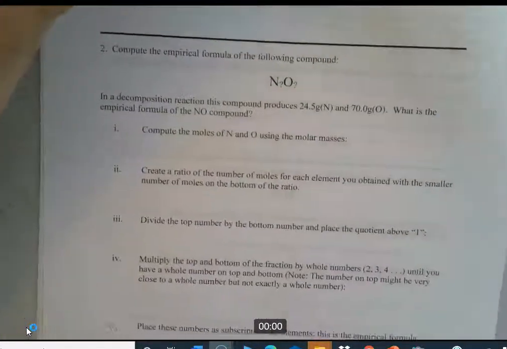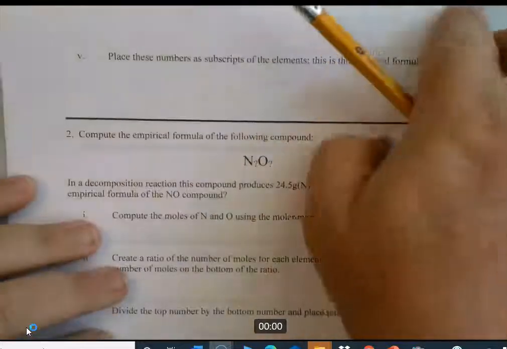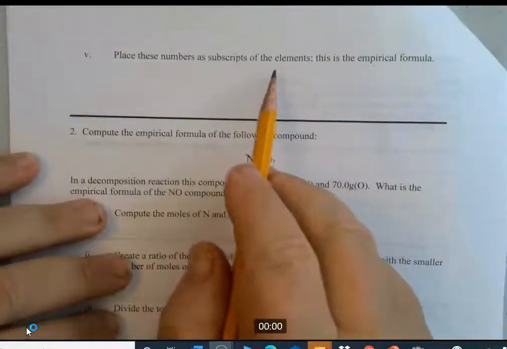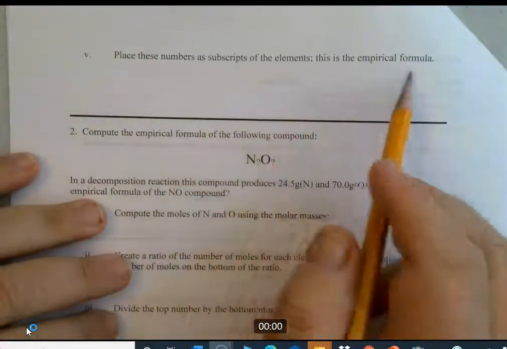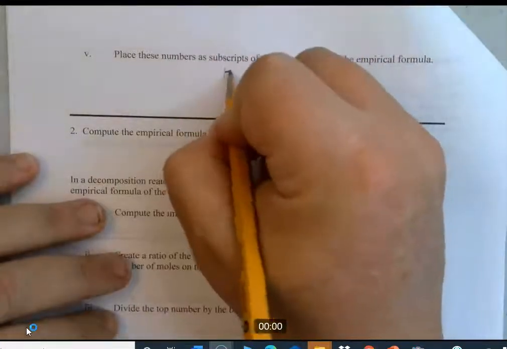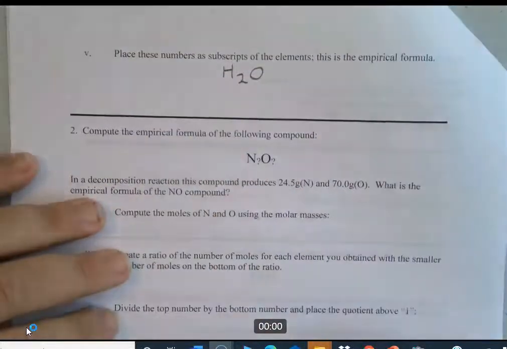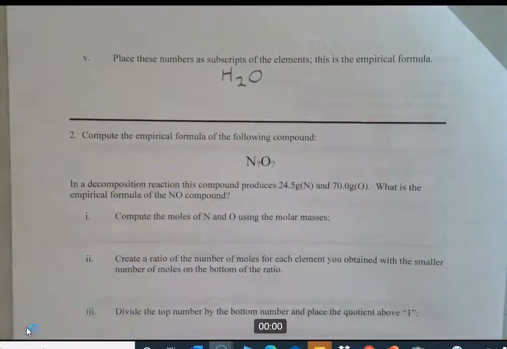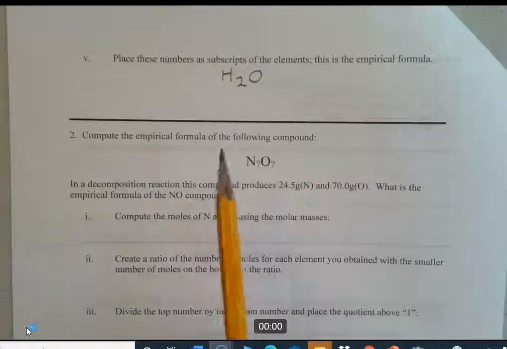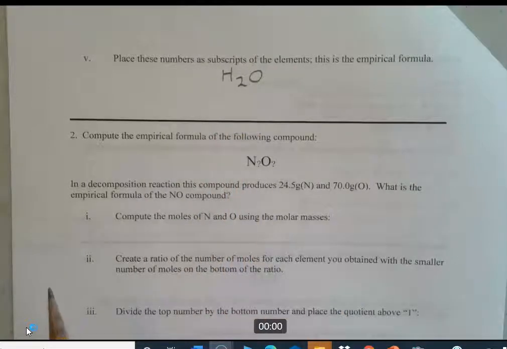And now it is saying, finally, to finish the problem, place these numbers as subscripts of the elements, this is the empirical formula. So the empirical formula for this compound is H2O, 2 hydrogens for every oxygen. And of course we all know that's water, but we don't know at this point whether that's the actual molecular formula for this molecule. All we know at this point is that there's 2 hydrogens for every 1 oxygen.